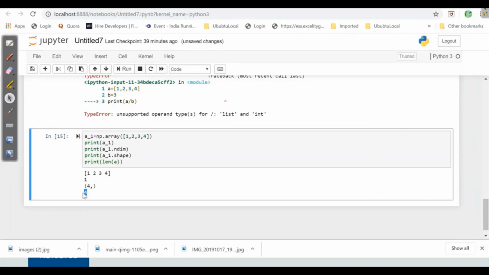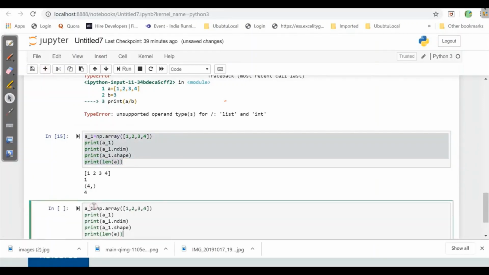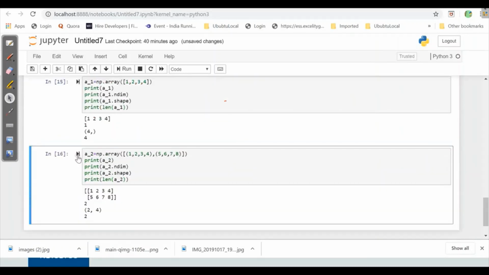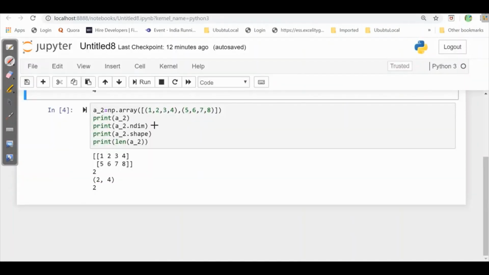Now let's see for 2 dimension also. So I'll just copy this and paste over here, and here I'll just give one more dimension to it and I'll name it as A2 because it is for 2 dimension. Now when I run this, I get a 2 dimension array as 1, 2, 3, 4 is in one array and 5, 6, 7, 8 is second. Now when we see the dimension of it, as it is a 2D array, that's why it is 2.